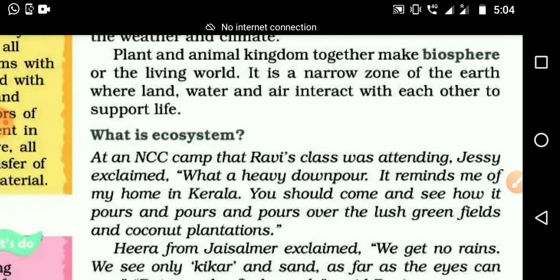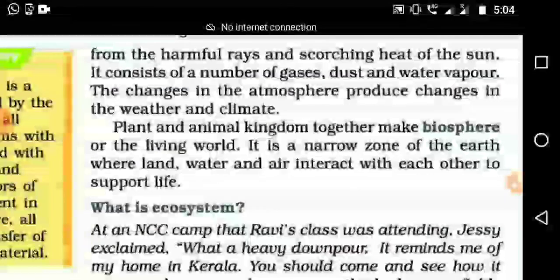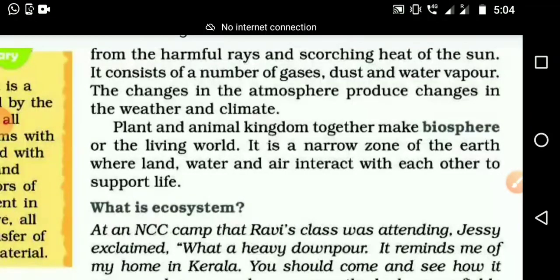So to breathe, they carry oxygen with them. What all do we need to live? The life supporting system: in the biosphere, if we want to live harmoniously and peacefully, we need the help of land, water and air, in other words lithosphere, hydrosphere and atmosphere, interacting with each other. Then only can we make use of the biosphere. So we studied four things today: atmosphere, biosphere, hydrosphere and lithosphere. Land, water, air and living world.